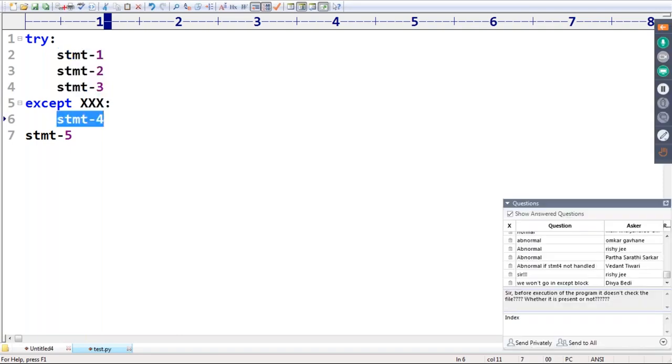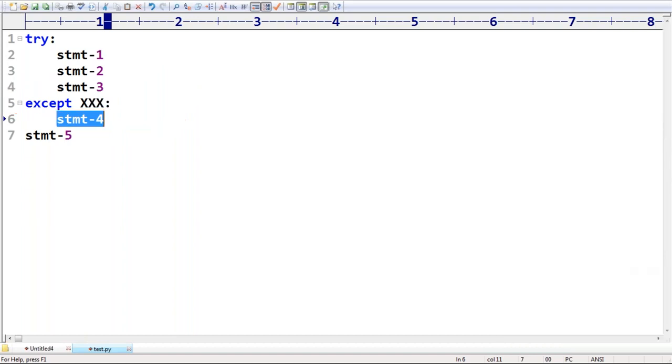Sir, here 1, 2, 3, while executing 1, 2, 3, somewhere the problem is coming. Immediately the control comes to the except block. While executing this except block also, maybe a chance of some problem. If the bus ticket is not available, then I will try for a train ticket. The train ticket also may not be available. Yes, maybe a chance. Are you getting, right?